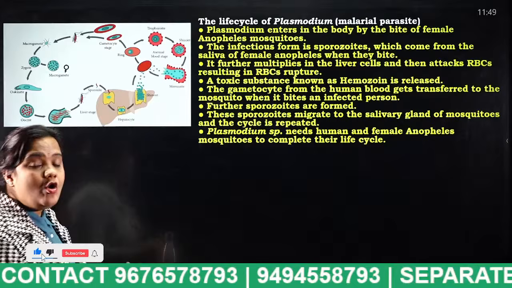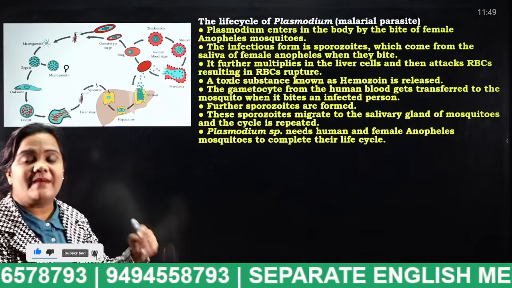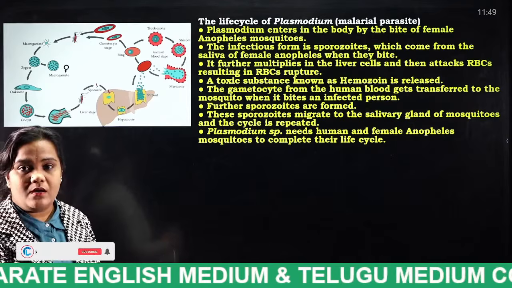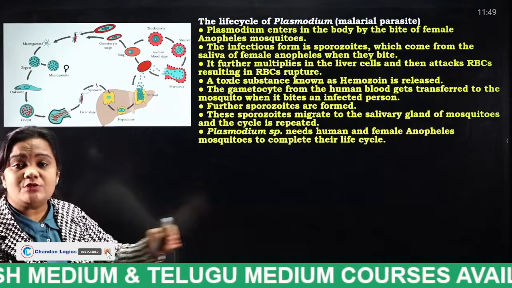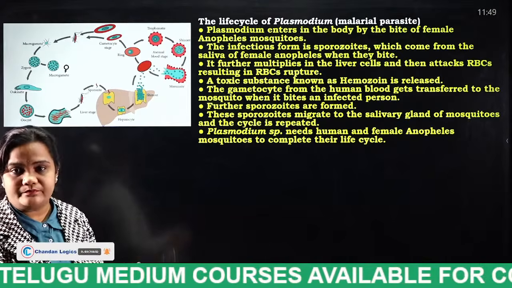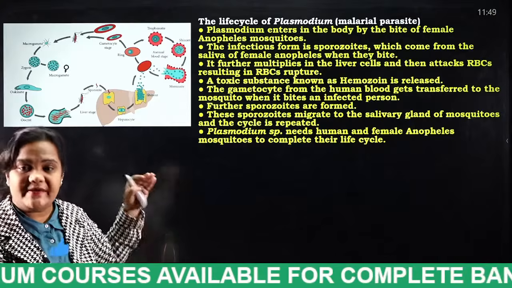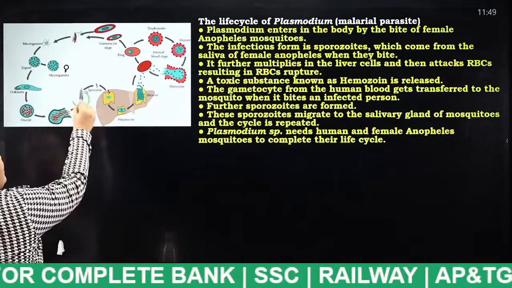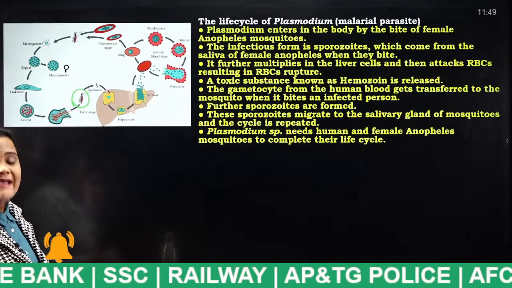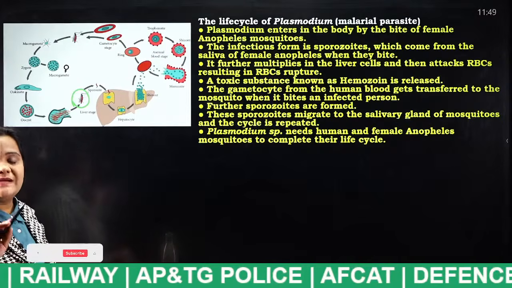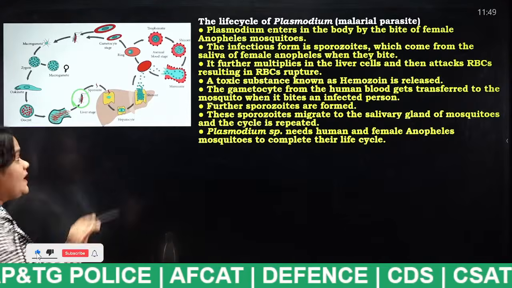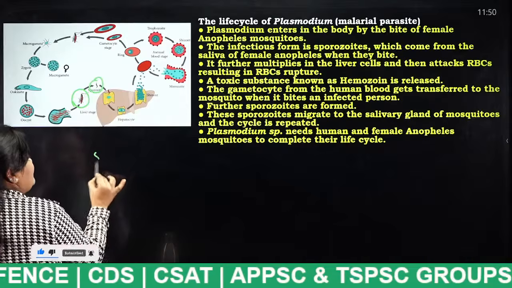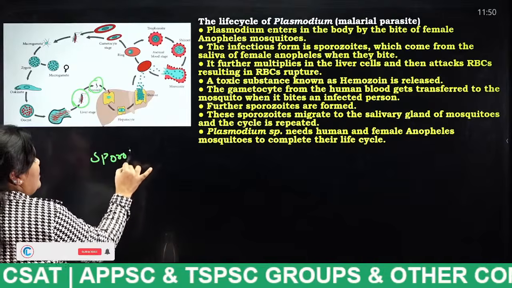So actually how is a person infected with malaria? By the bite of a female Anopheles mosquito. So actually this Plasmodium is a pathogen. Okay, now I will explain each and everything. Listen properly. Okay, so this is a mosquito. This mosquito has bitten a human being. Okay, this is a pathogen, the sporozoite. The sporozoite is a pathogen.